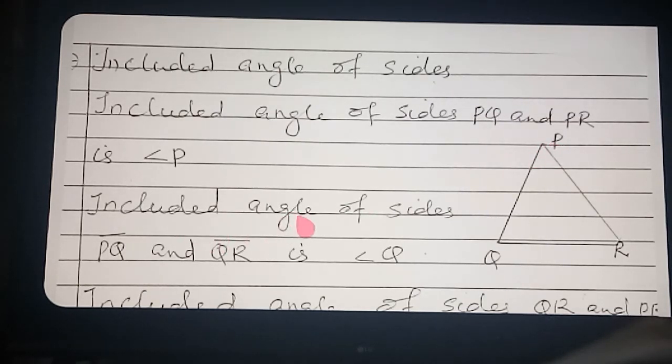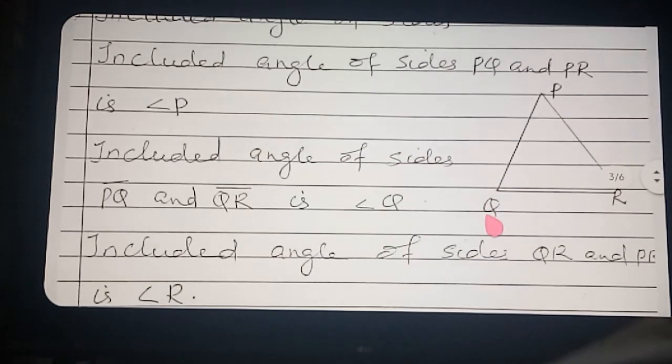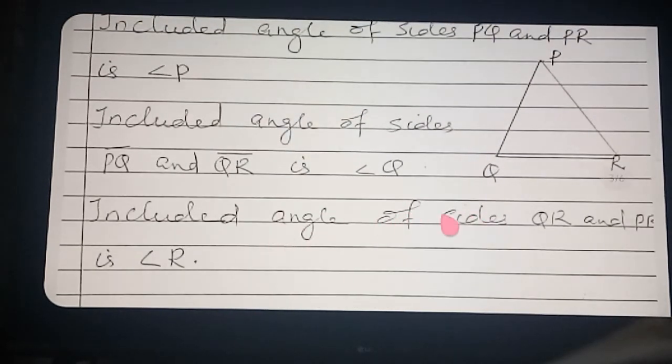In the same way, the included angle of the sides PQ and QR. What is the included angle of PQ and QR? Q. Which is the common vertex here? Q. Okay. The next point, the included angle of sides QR and PR. This is QR and this is PR. What is the common vertex there? R. Therefore the included angle of the sides QR and PR is angle R.